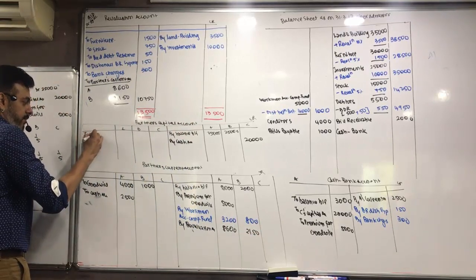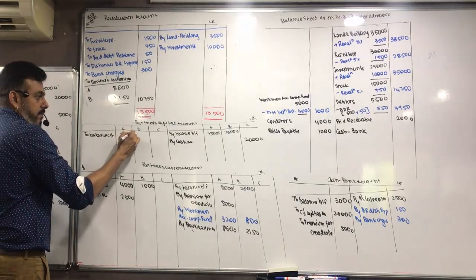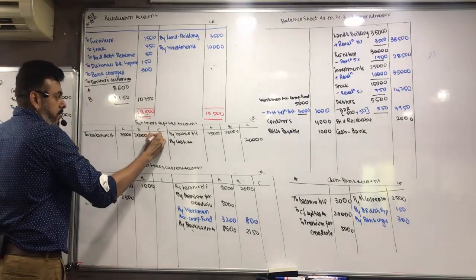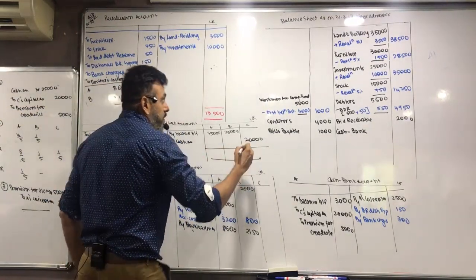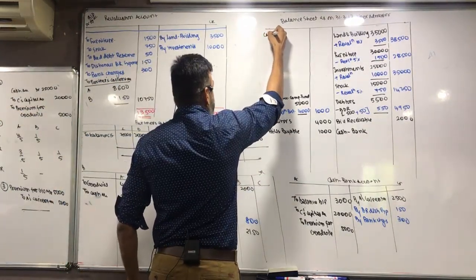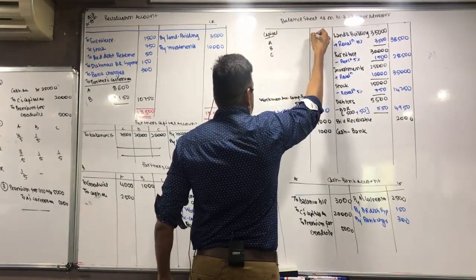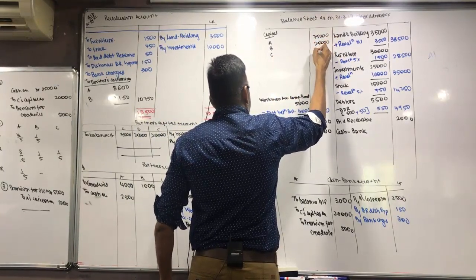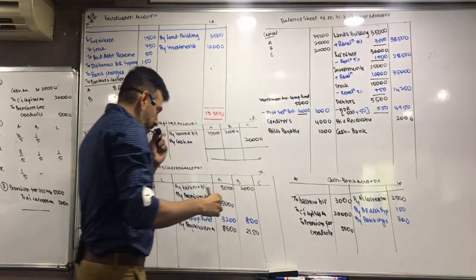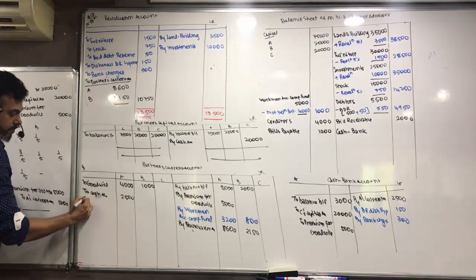इसको बैलेंस कर लो पहले. To balance carry forward. 75,000, 25,000, 20. Capital A, B and C. Current account balance करो.